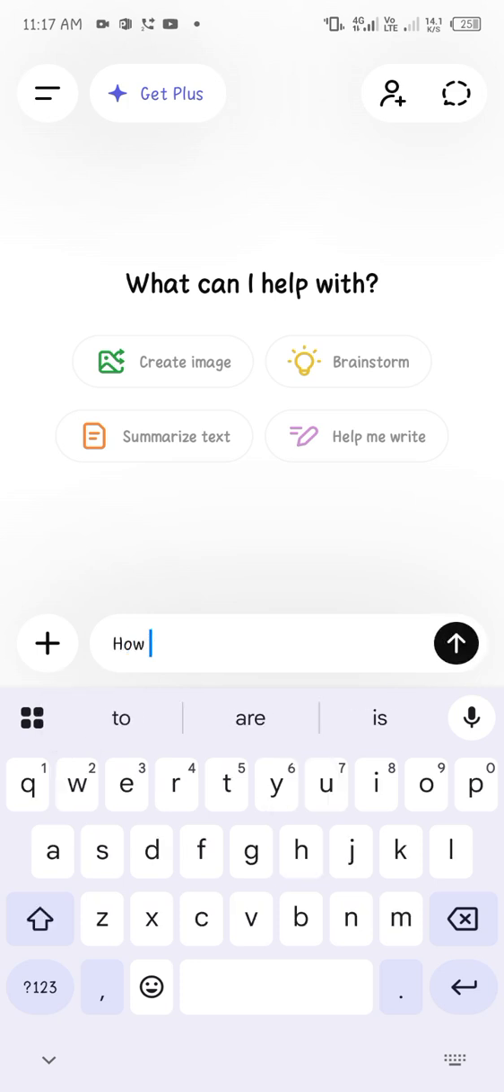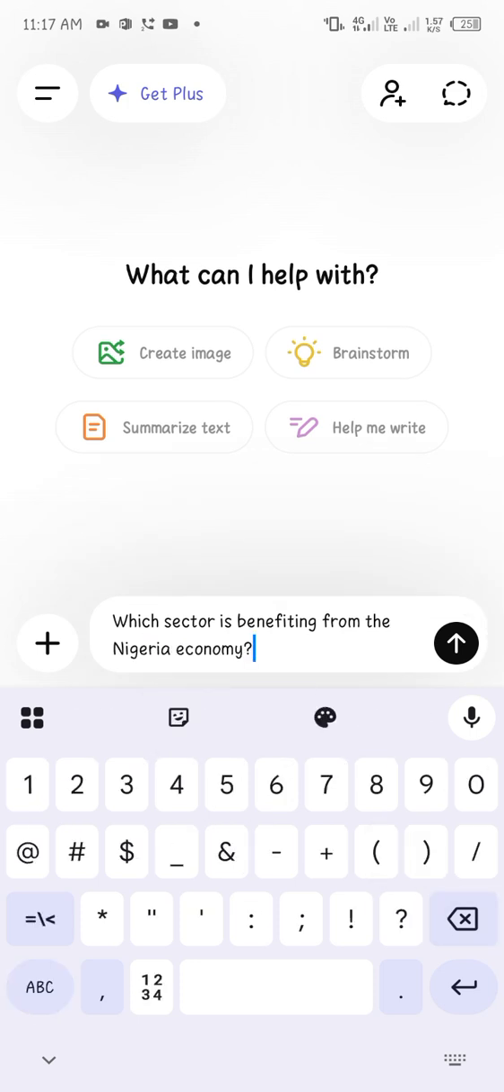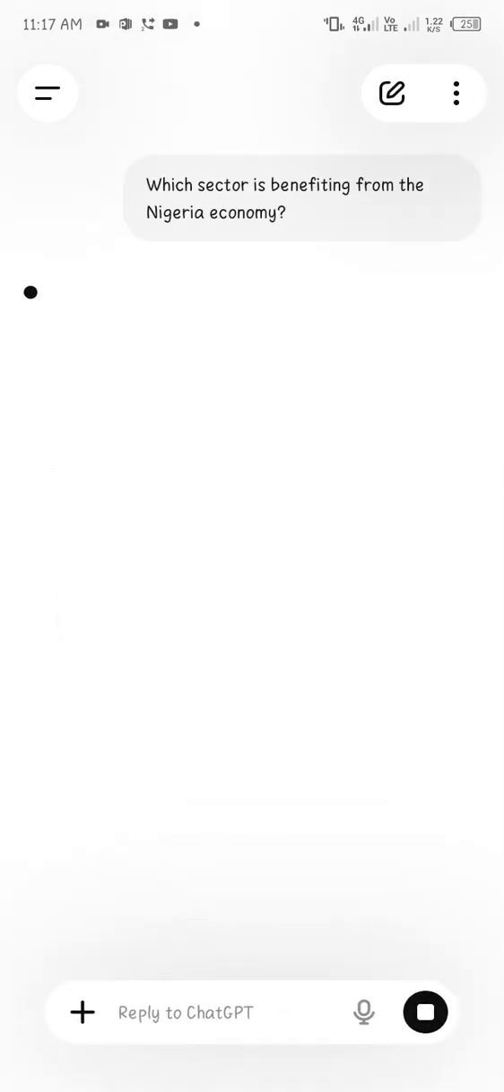which sector is benefiting from the Nigeria economy. Simple and direct. Okay, so let's ask. So while we wait for the network, okay.